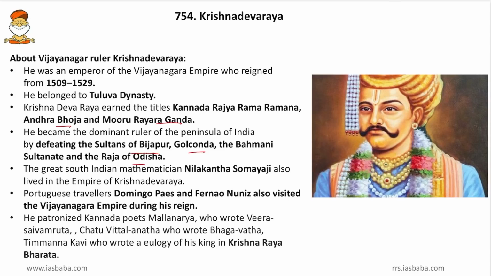Then the great South Indian mathematician, that is Nilakanta Somayaji, also lived in the empire of Krishnadevaraya. So this Nilakanta Somayaji is worth remembering, and he was a mathematician. Then Portuguese travelers Domingo Paes and Fernao Nuniz visited the Vijayanagara Empire during his reign. Friends, along with them Nicolo de Conti, Abdul Razzak, even they visited, even Barbosa also visited. So all those names, that is Barbosa, Nicolo de Conti, then Abdul Razzak, then Domingo Paes and Fernao Nuniz, all those people are worth remembering.